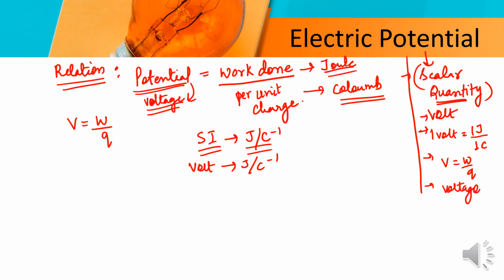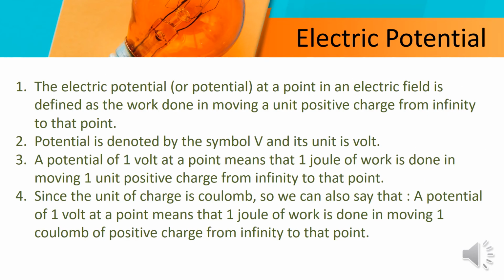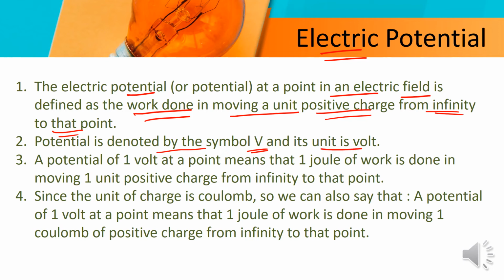As we have discussed electric potential, we will now discuss potential difference. These are the notes for what we have studied today. Electric potential at a point in an electric field is defined as the work done in moving a positive charge from infinity to that point. Potential is denoted by V, and the unit for potential is volt. A potential of 1 volt at a point means 1 joule of work is done in moving 1 unit positive charge from infinity to the point.